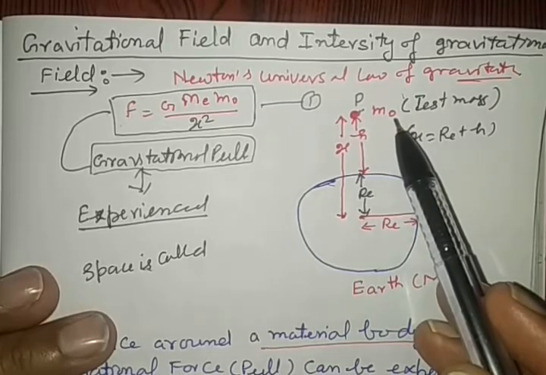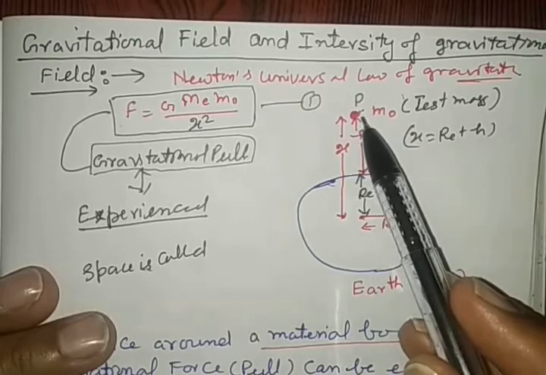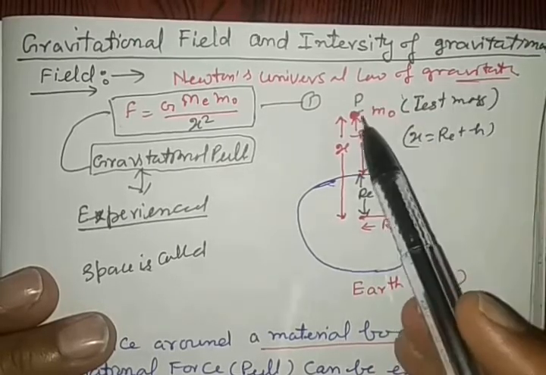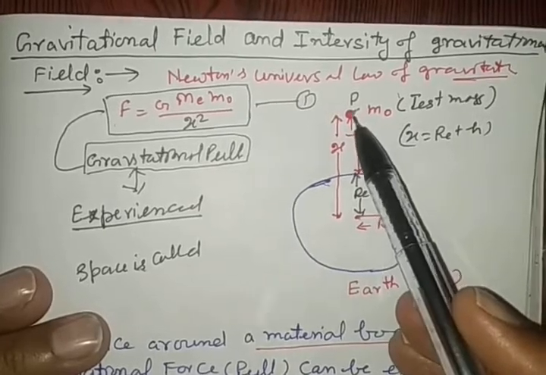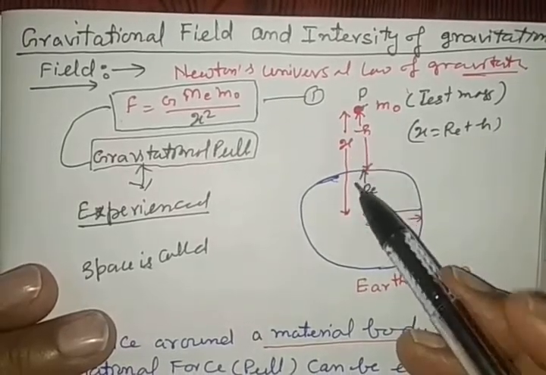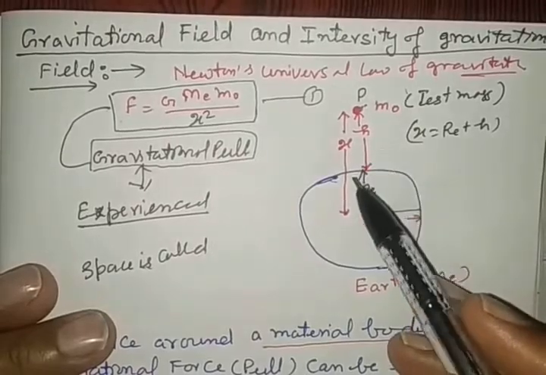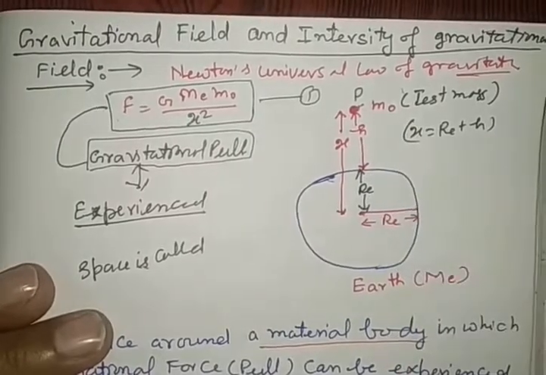This is called intensity of gravitational field. So we are keeping the test mass, but intensity of gravitational field at point P is the gravitational force experienced by unit mass at the point.